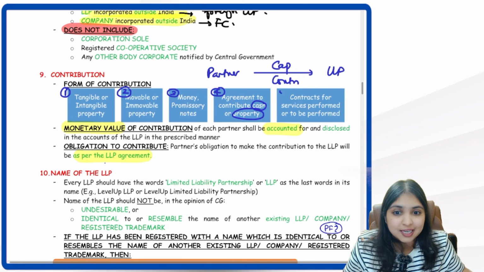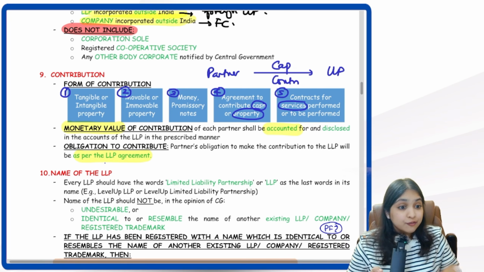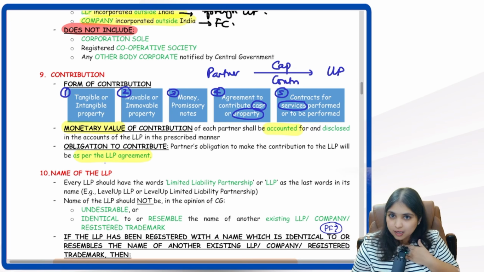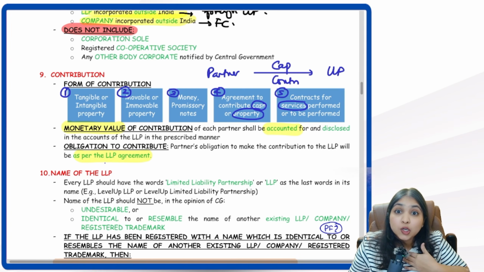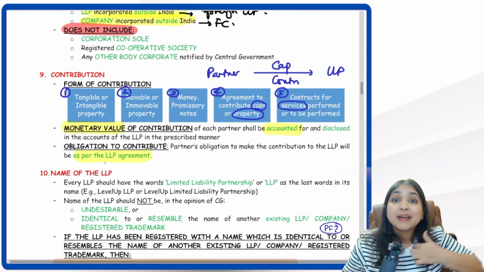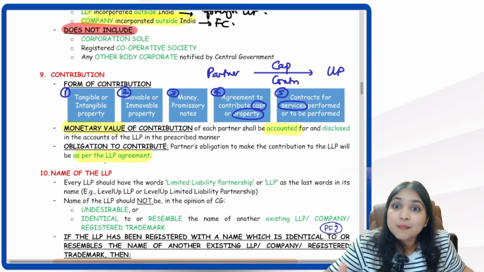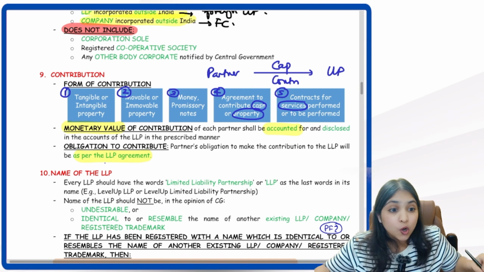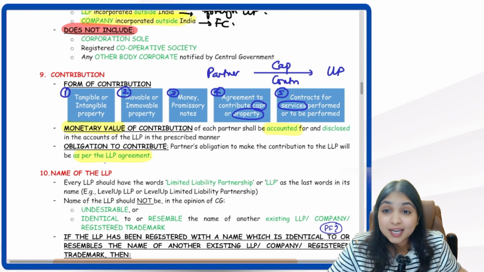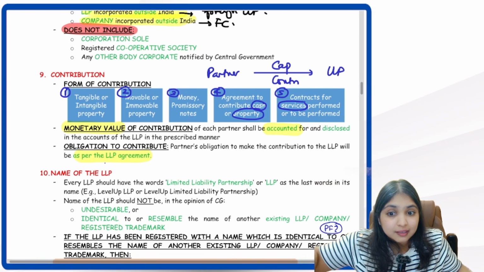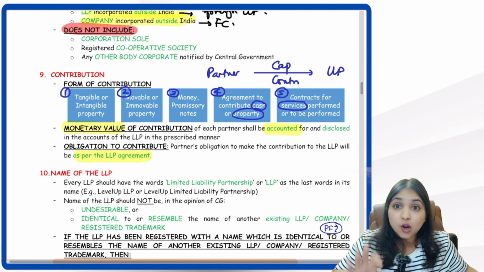And the most interesting point, the capital contribution can also be in the form of services. Like for example, let's imagine I'm a partner of the LLP, and let's imagine I'm a lawyer. So I can tell the LLP that my capital contribution will be in the form of my legal service to the LLP. Understanding? So capital contribution can be tangible, intangible, movable, immovable, money or promissory note. It can also be an agreement that in the future I will bring cash or I will bring property, and it can also be a contract for service.